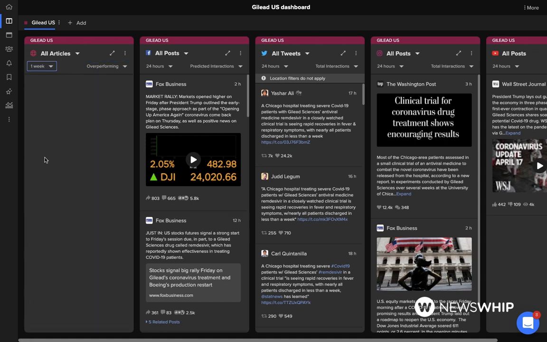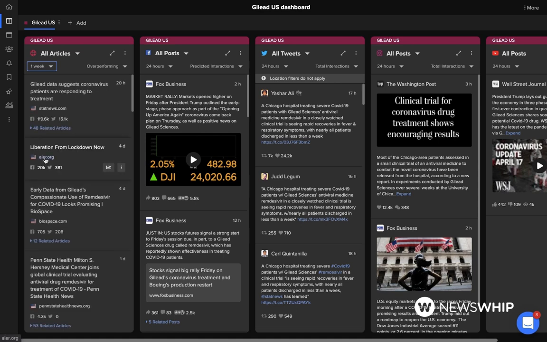This gives you a retrospective look at what stories around a particular topic have performed better than the 30-day average for a given publisher. Using the overperforming metric, we can see which articles are performing better than that average and by how much, giving us the article's overperformance score.